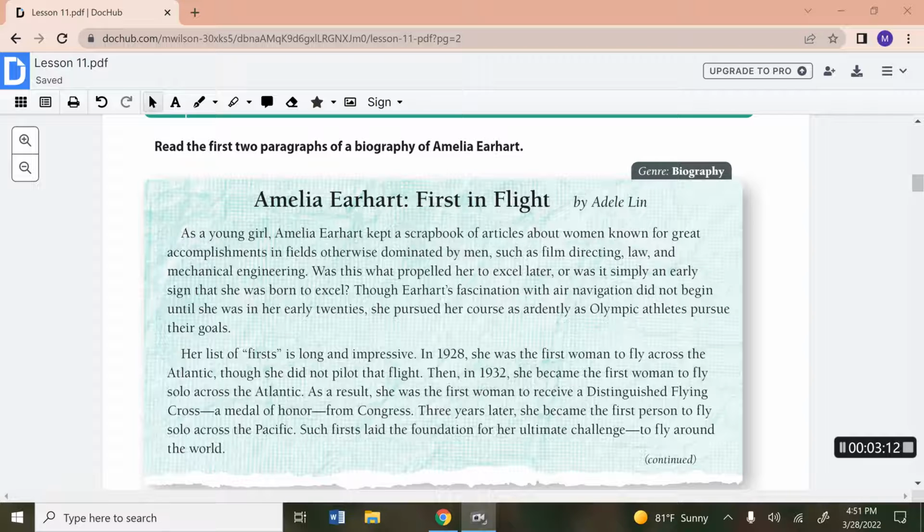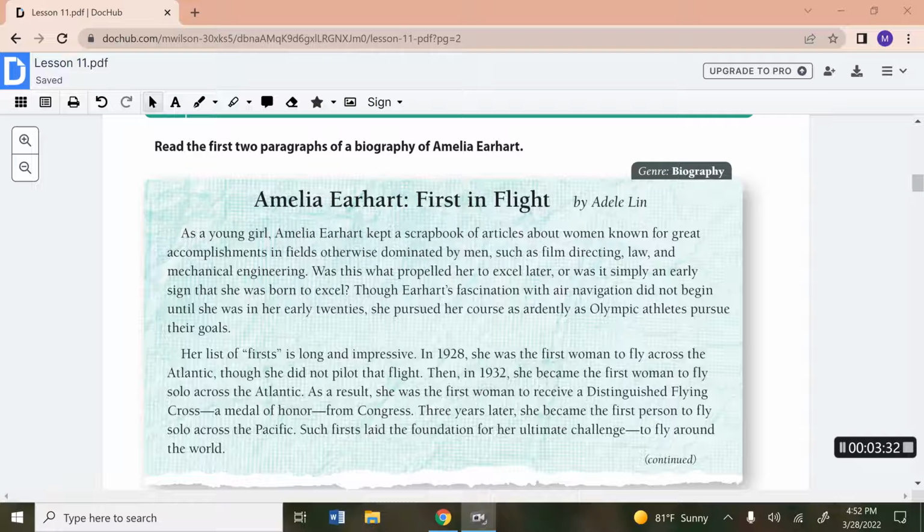Was this what propelled her to excel later, or was it simply an early sign that she was born to excel? Though Earhart's fascination with air navigation did not begin until she was in her early 20s, she pursued her course as ardently as Olympic athletes pursue their goals. Her list of firsts is long and impressive.